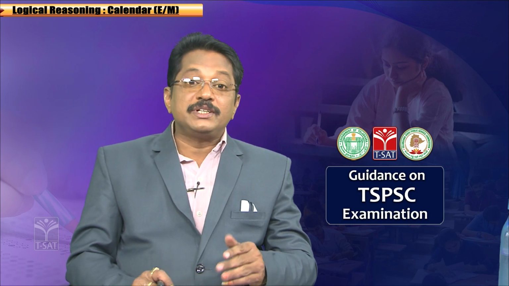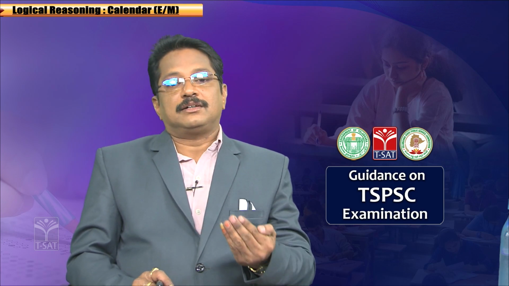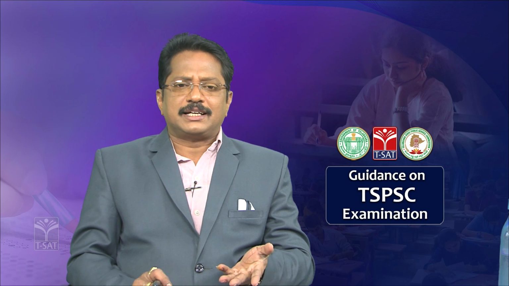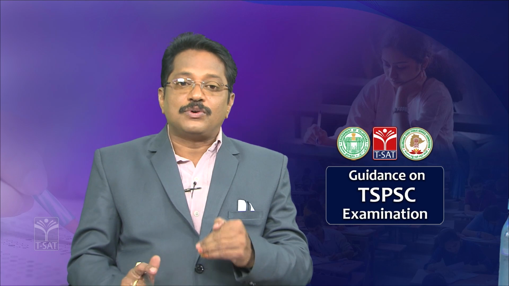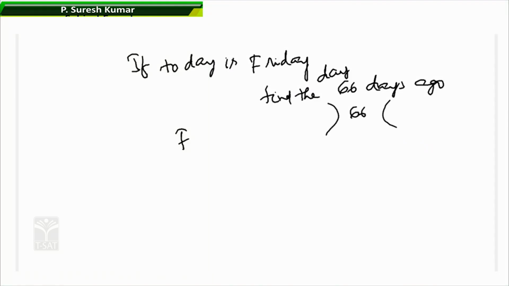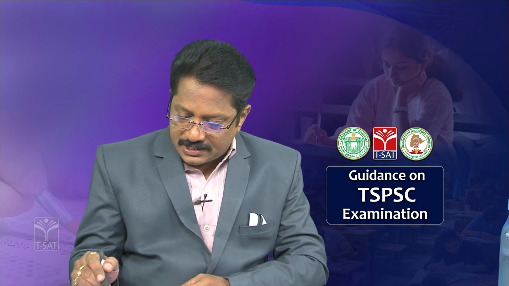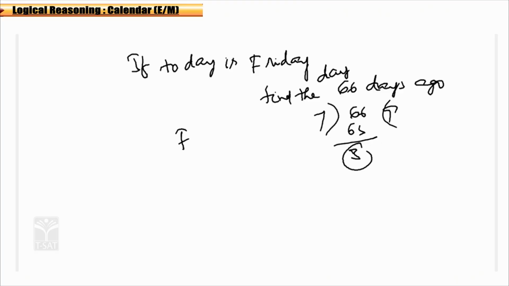What is given here? If today is Friday, you may assume today is actually Tuesday, but the condition is "if", so we have to follow this condition. How are we going to find it? Here, taking Friday and 66 days, you have to divide 66 by 7. 7 nines are 63, so 3 is the remainder. For ago, you have to subtract that.